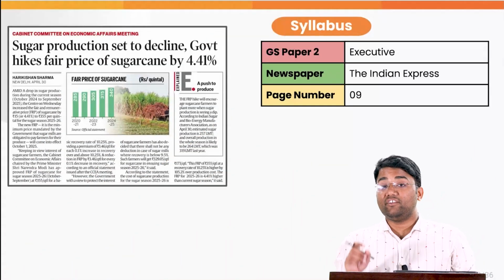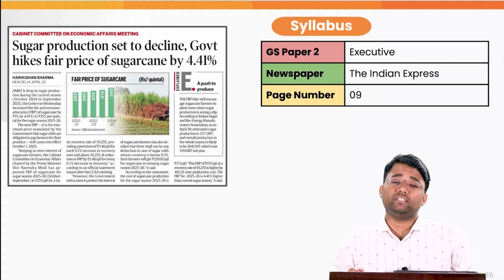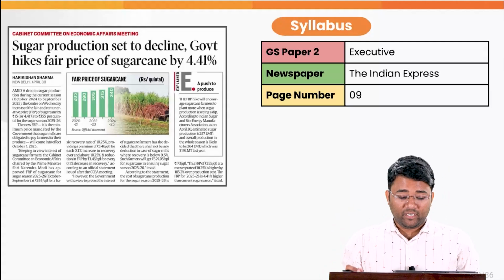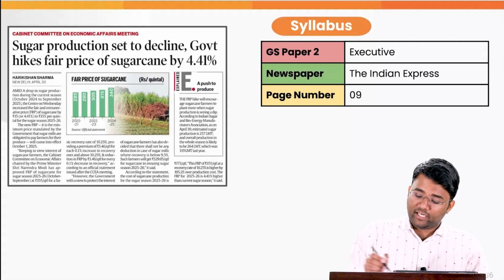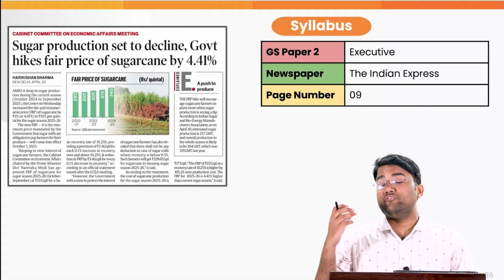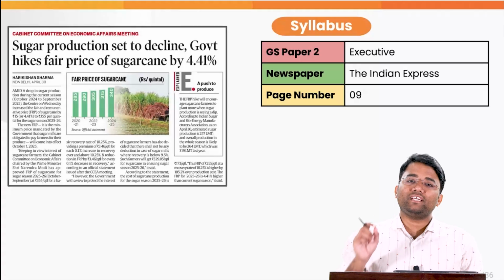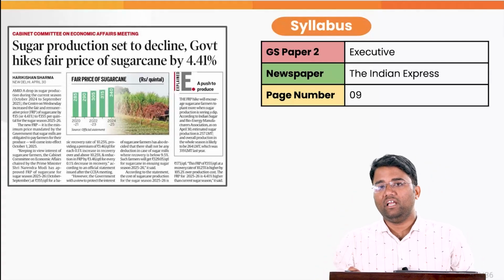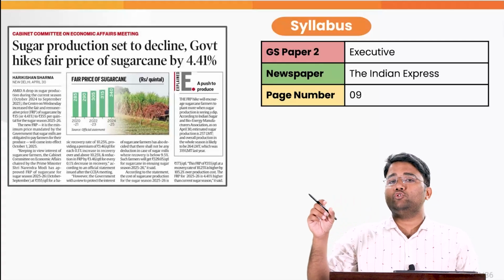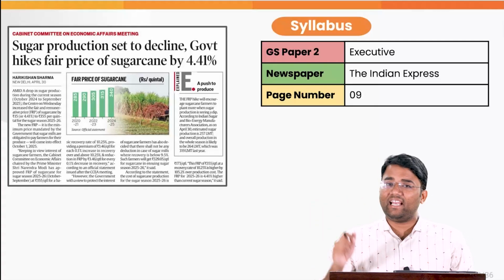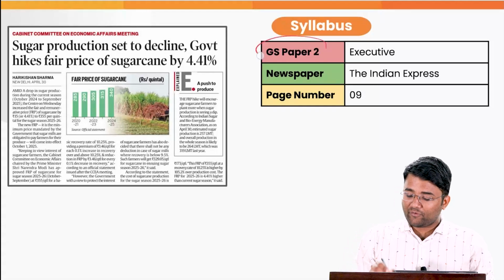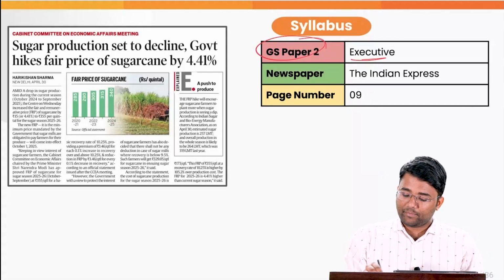Our next topic is cabinet committees. Yesterday was a day when different cabinet committees met. For example, the Cabinet Committee on Security met, and the Cabinet Committee on Economic Affairs met, which announced the fair and remunerative prices for sugarcane. Also, the Cabinet Committee on Political Affairs, which is also called the Super Cabinet, met, which led to the announcement of caste enumeration being included in the national census exercise itself. This topic pertains to the syllabus of your GS paper 2, executive, and has appeared in today's Indian Express, page number 9.